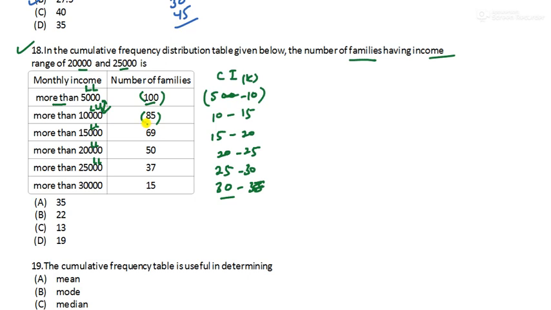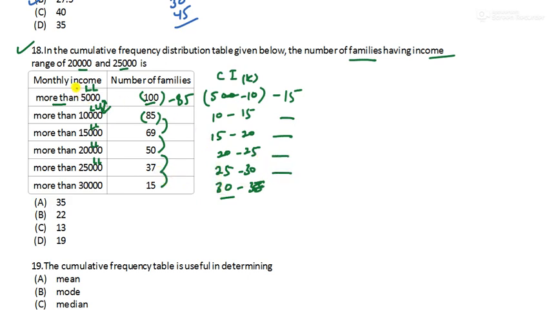It is 100 minus 85, right? So you have to subtract, and you will get 15. Correct? The next will be between 10 to 15, it is 85 minus 69, and so on for the rest.